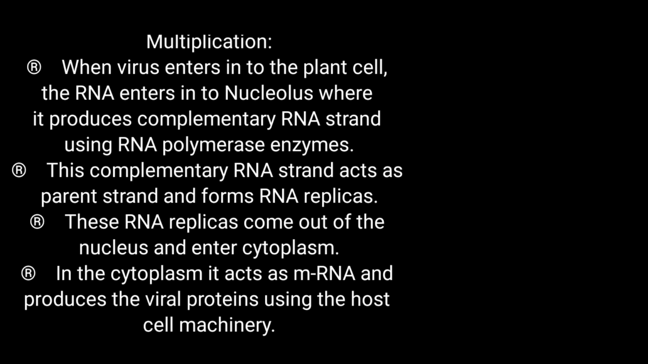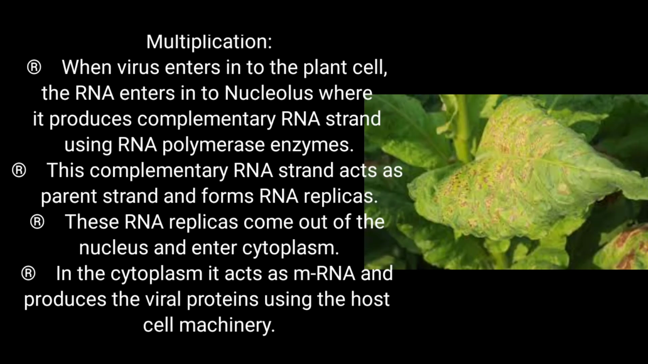Next thing, multiplication: how it multiplies in the host cell. When this virus enters the plant cell, the RNA first enters the cytoplasm through the cell wall, then it moves into the nucleolus. In the nucleolus, it produces a complementary strand, a replica of that particular RNA. And this RNA strand acts as a template for the production of mRNAs which will produce proteins further. I hope you understood. Once again I will tell you.